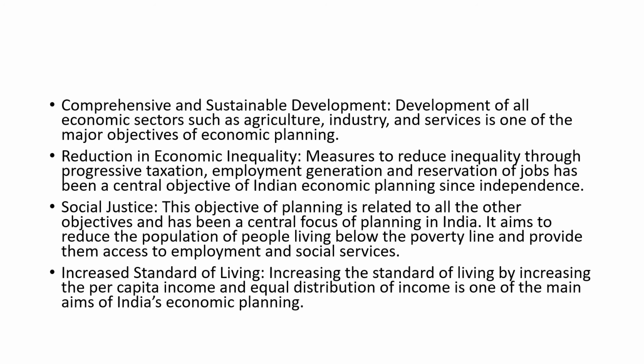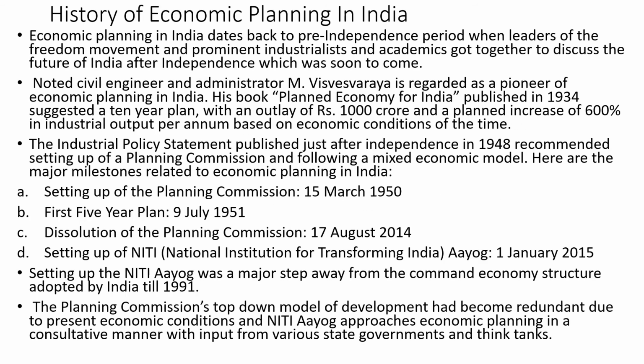Next is social justice. So this means that we have to reduce the population of people who are below the poverty line. This is very much important to give them social justice. Okay, now coming to the increase in standard of living of people, I have to give them enough income. We have to give them jobs. We have to give them food. We have to give them water. So all these things should be given, and the standard of living of the people should be increased.